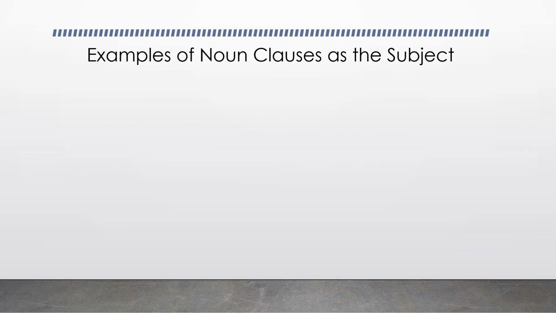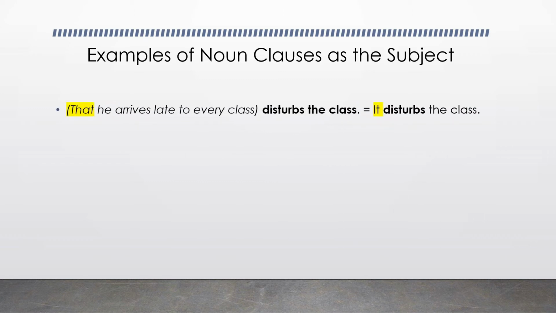Now let's look at some examples of noun clauses as the subject. That he arrives late to every class disturbs the class. The main verb is disturbs, and whatever comes before the verb disturbs is the subject. And our subject is a dependent clause. It's a noun clause. It can be replaced by just a pronoun, it. It disturbs the class. What disturbs the class? The fact that he arrives late to every class.